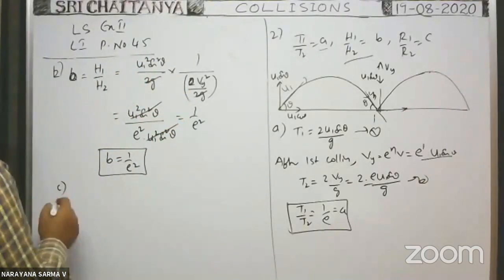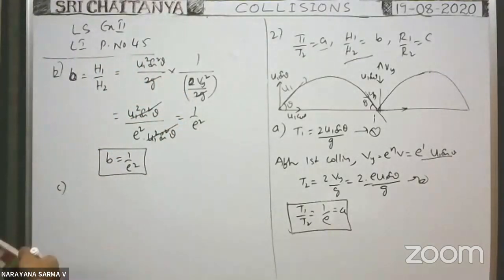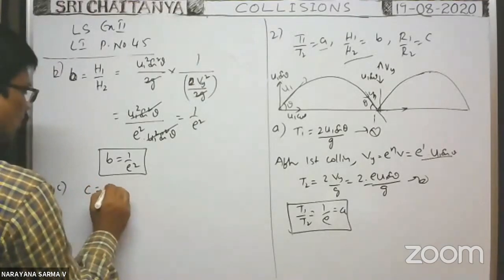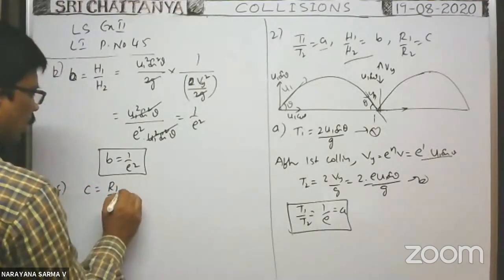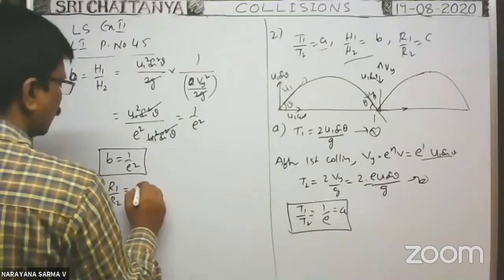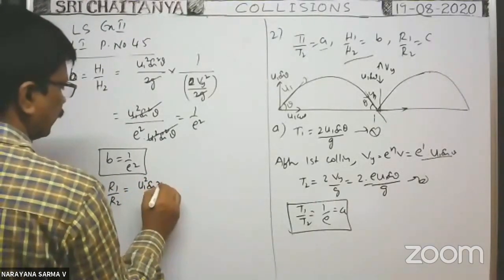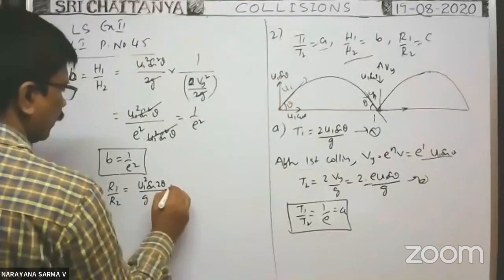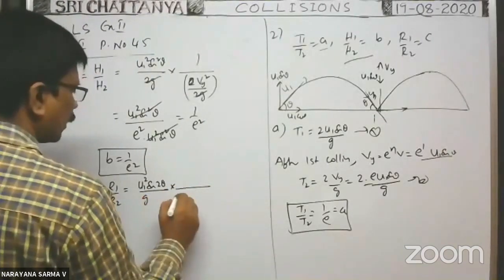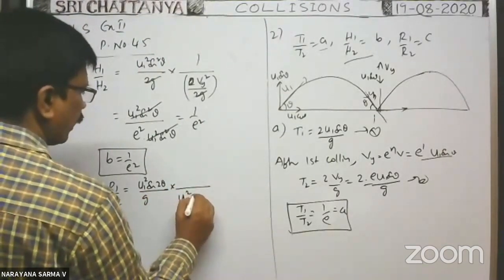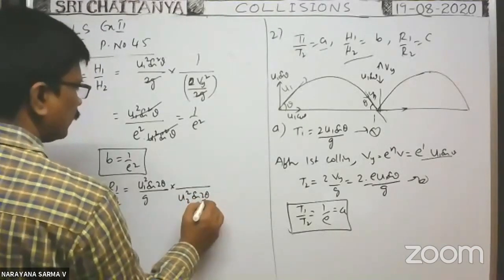Okay, next C. C is the ratio between the ranges, R1 by R2. R1 is U1 square sin 2 theta by g, and R2 is U2 square sin 2 theta by g.